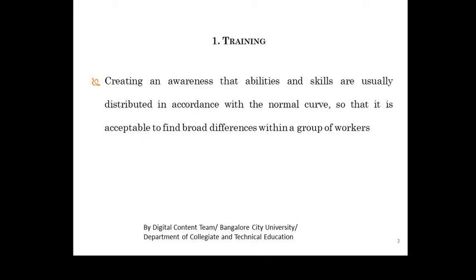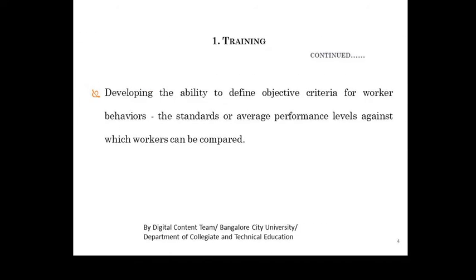So we have to distribute it in a normal curve, which is average, poor or above average. If you distribute like that based on the performance, it is easy to differentiate between the poor employee, the average employee and the high-performing employee. The second criterion is developing the ability to define objective criteria for worker behaviors, the standards and average performance level against which workers can be compared. Industrial organizational psychology research supports the idea that rater training can reduce the errors in performance appraisal, particularly leniency and halo.